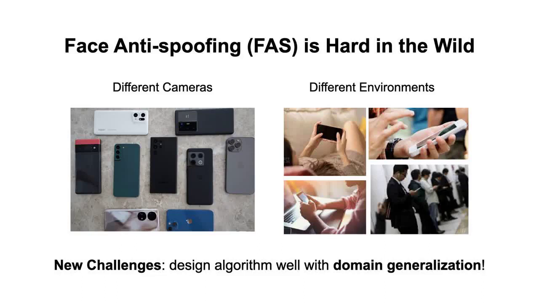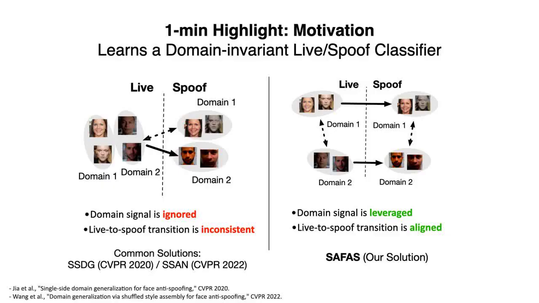Because FAS images come from complex scenes and different devices, it is hard for our model to learn all the domain variations. Most prior works regard the domain-specific signals as a negative impact and remove them, which may lead to the inconsistent live-to-spoof transition across domains. In this work, we keep the domain information while aligning the live-to-spoof transition to be the same for all domains.